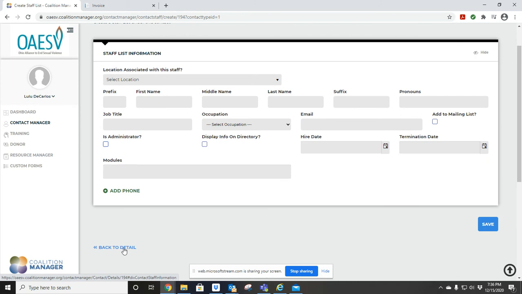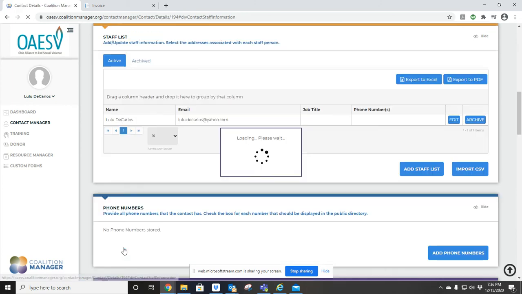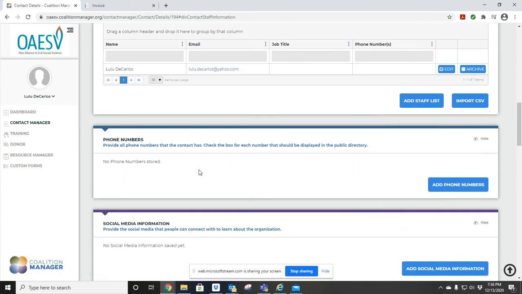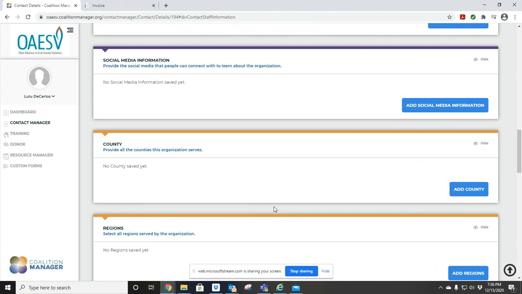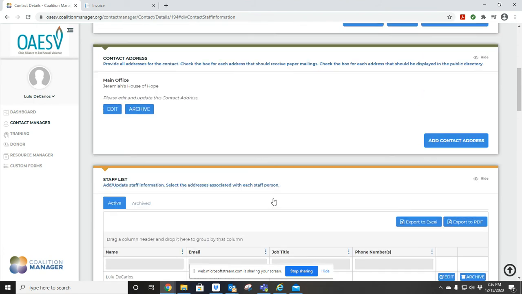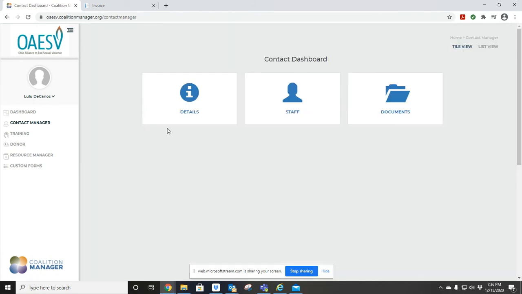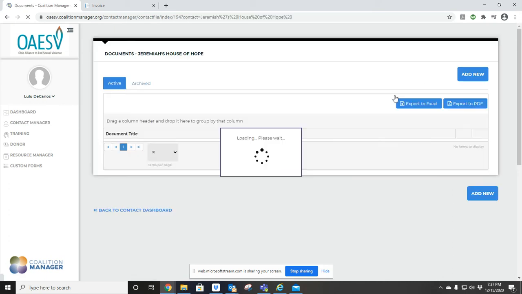You want to go ahead and go back to detail. And again, you want to go ahead and add any numbers, the social media information. So it's just the same thing as if you were doing it through details. This one just takes you through the staff information directly.